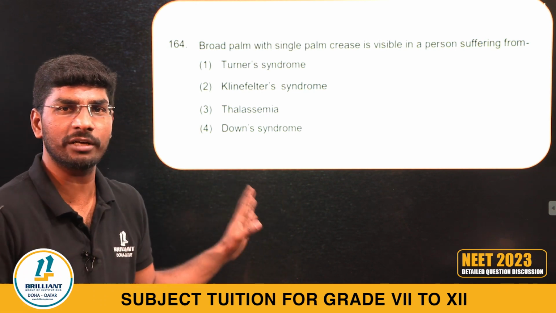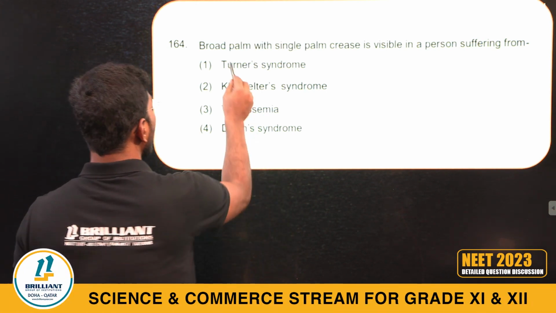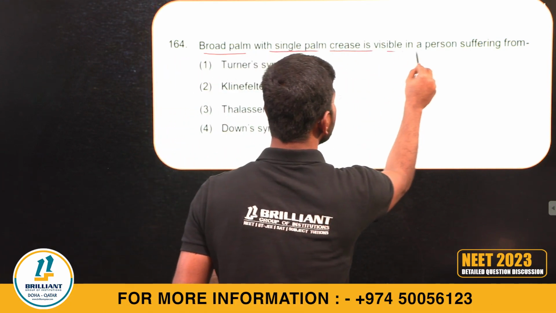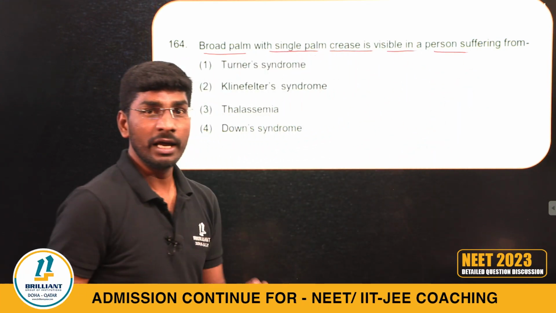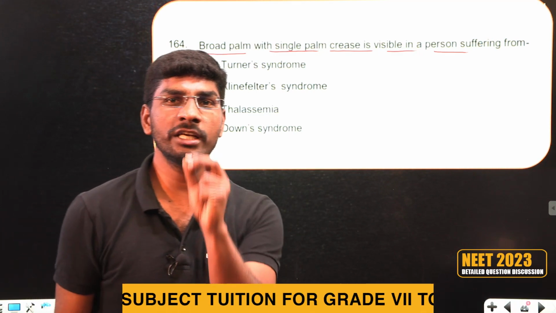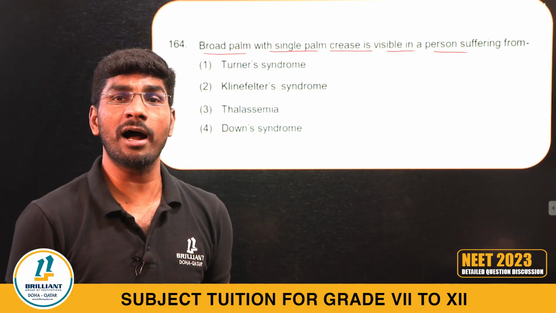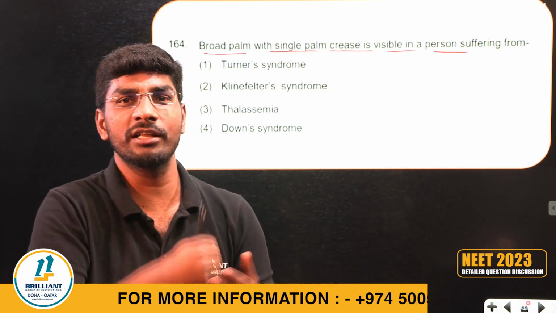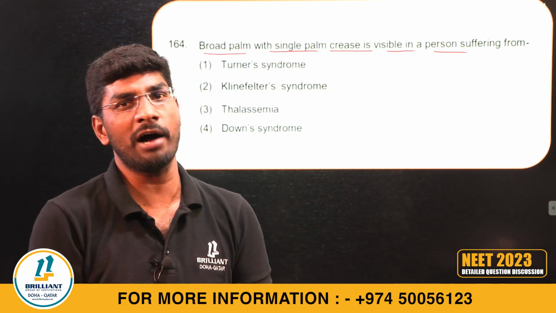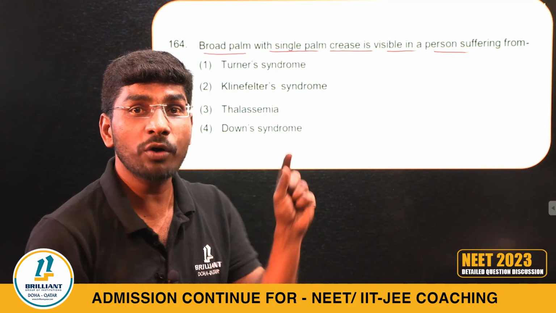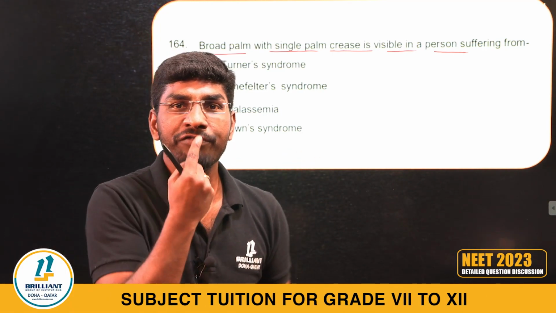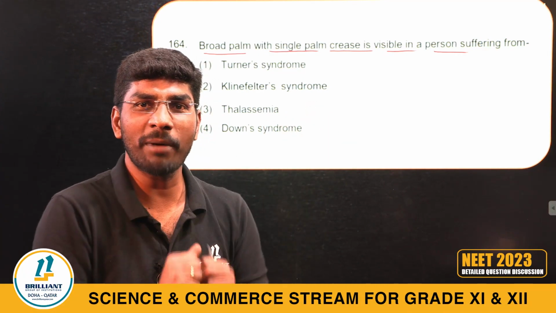164, easy question. Look at what they are asking: broad palm with a single palmar crease, a person suffering from. Before NEET, Brilliant Education Institute was sending 1-minute videos on Instagram. You can cross-check now after this video. I recorded a video about Down syndrome, all characteristic features, like a tongue and a broadly open palm.